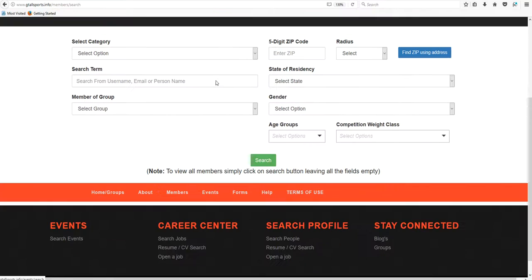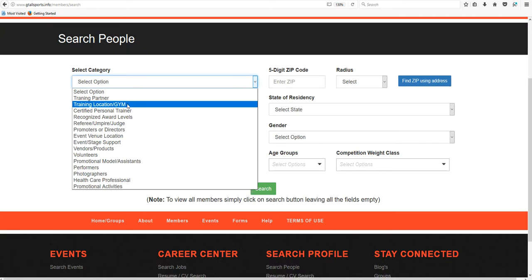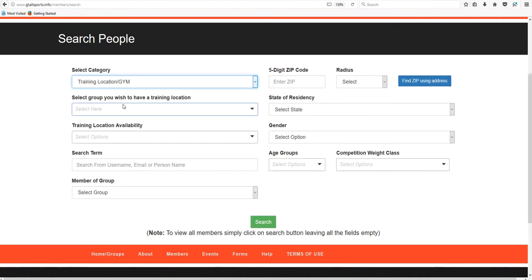But as you see, when you bring up the member profile search, you can list items in the search. You can say, I'm looking for a training location. You can give it a zip code. You can give it a radius.